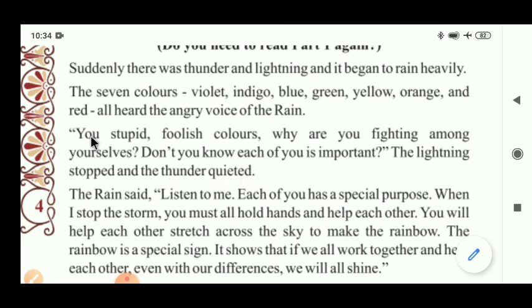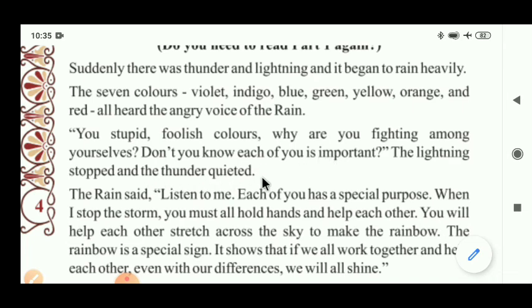Now what's happened? The rain said in an angry voice, you stupid, foolish colors, why are you fighting with each other? Don't you know each of you is important? Do you know that each color is very important? The lightning stopped and the thunder quieted.